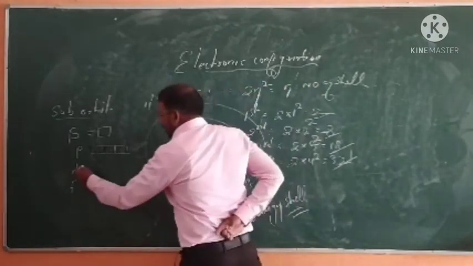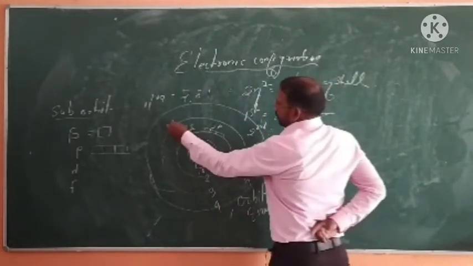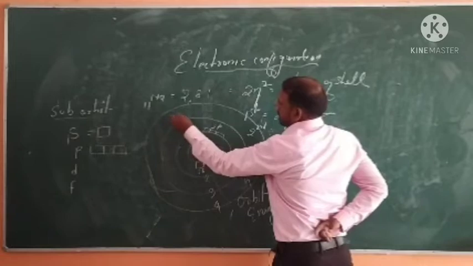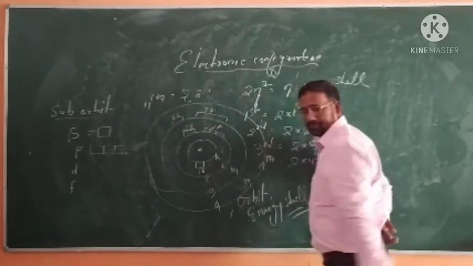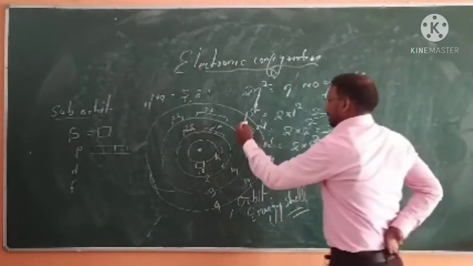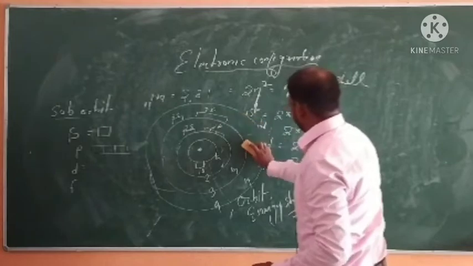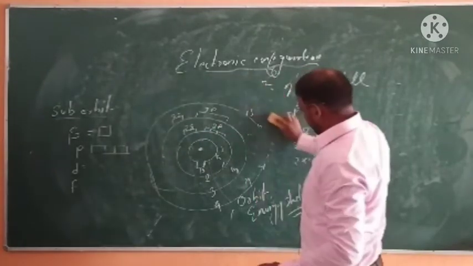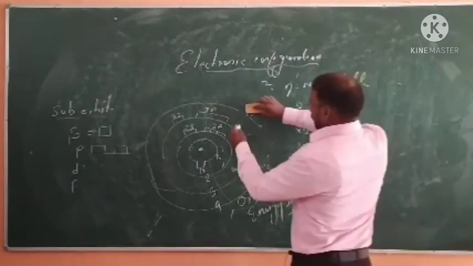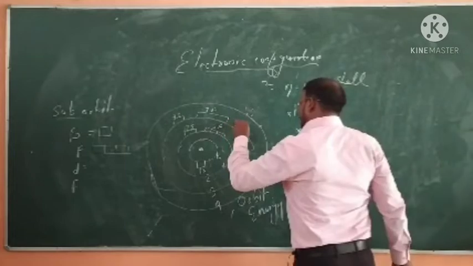And we'll talk about the third shell. The third shell has 3 subshells, 3s, 3p and 3d.